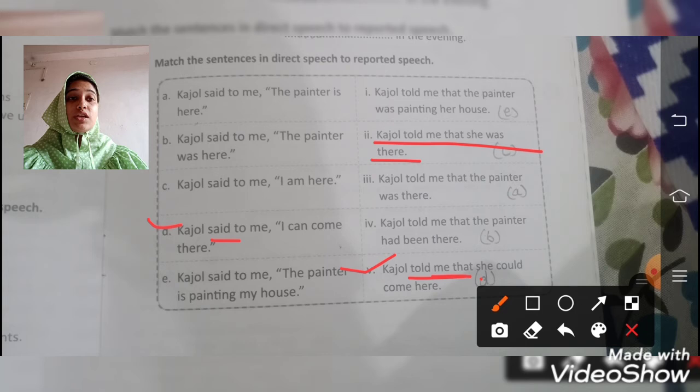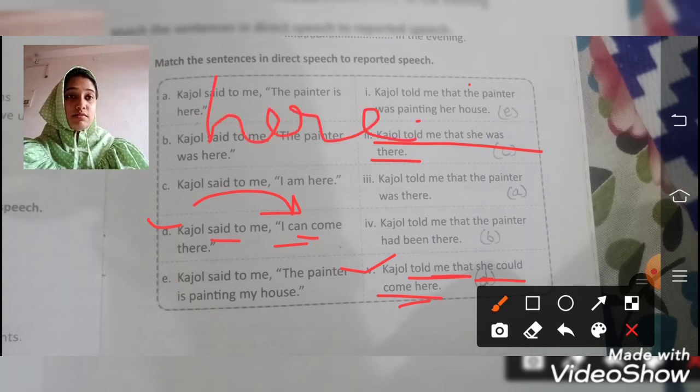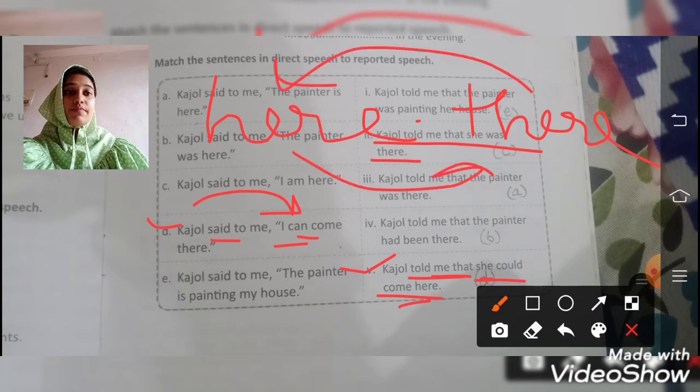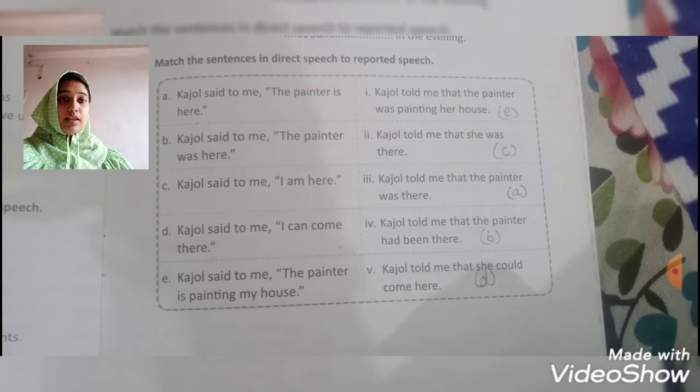I can come there. I turns into she, as Kajol is again a girl. So can turns into could, come there. There will turn into here. So it is vice versa: here turns into there, and there turns into here. Okay, that is how we need to change into reported speech.